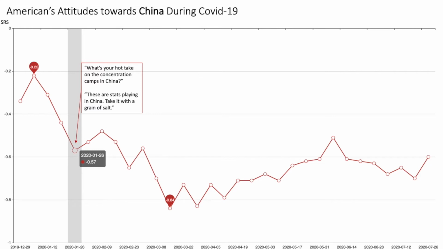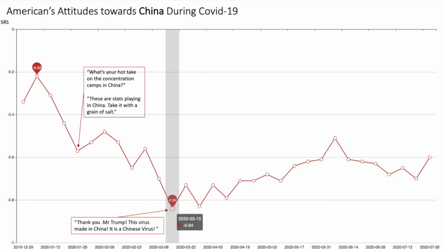In the beginning of COVID-19, the virus was mainly spreading in China. Some people were criticizing the temporary hospitals and quarantine centers as concentration camps, and some were doubting the authenticity of the number of cases reported by the Chinese government. It caused the China SRS to drop in the beginning.